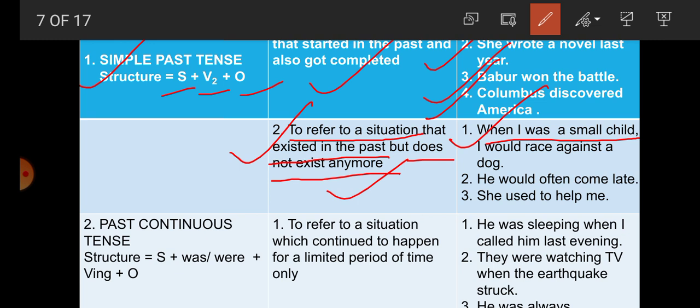Now next one, he would often come late. Would, student, is here the past of will. He would often come late. So this was a habit in the past, but now there is no such habit. Number 3, she used to help me, but now she is not helping. Student, so all the 3 sentences indicate a situation that existed in the past but does not exist anymore. Now this is clear here.